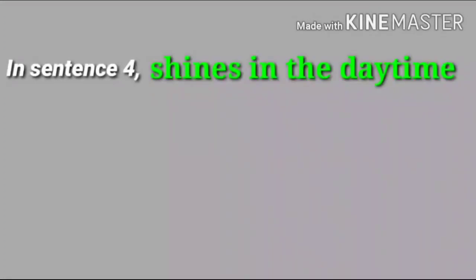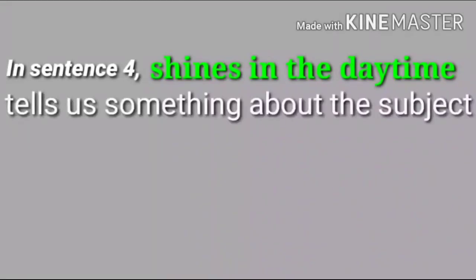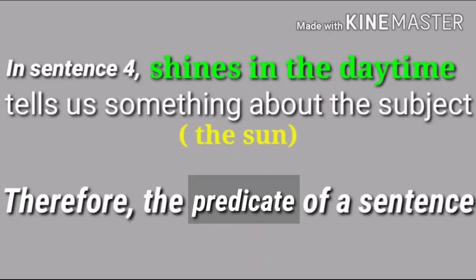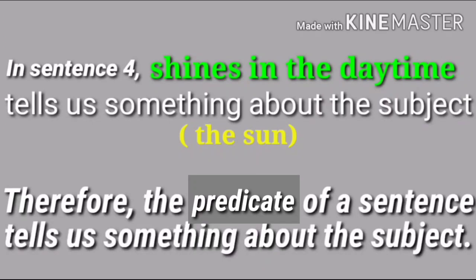And finally, in sentence number 4, the sun shines in the daytime. As you can see, the words "shines in the daytime" tell us something about the subject, the sun. Where does the sun shine? The sun shines in the daytime. Therefore, the predicate of a sentence tells us something about the subject.